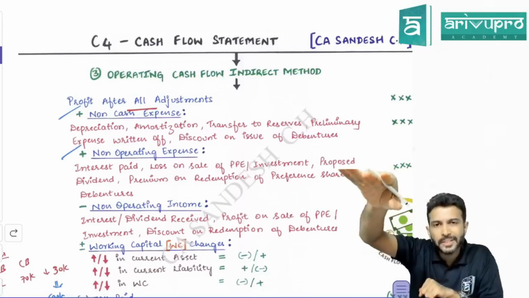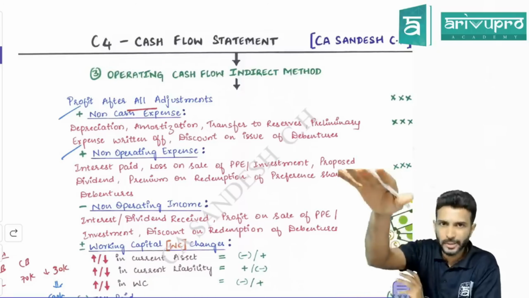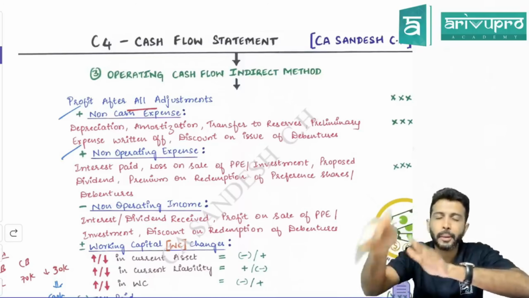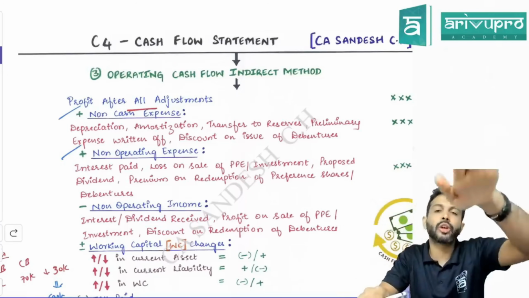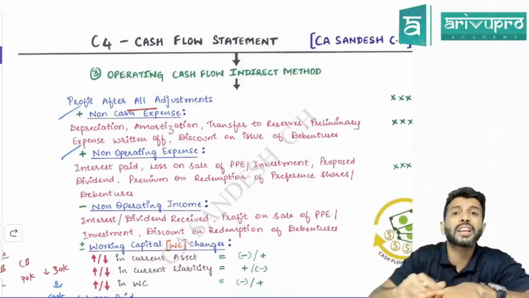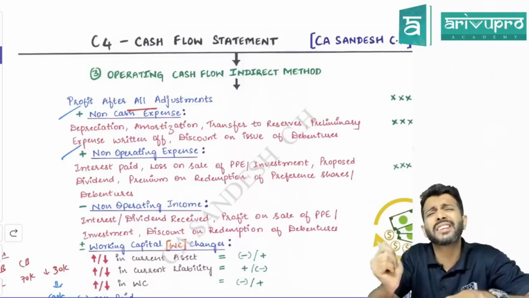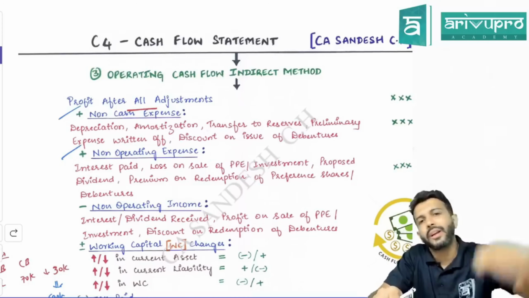Due to this interest expense, what has happened to P&L? P&L balance has reduced. Any expense will reduce the profit. Correct? So since profit is reduced, and from profit only we are getting operating cash flow, your operating cash flow is also reduced. But interest paid is operating activity or financing activity? It's a financing activity. But operating cash flow is reduced. Hence what to do? Add.